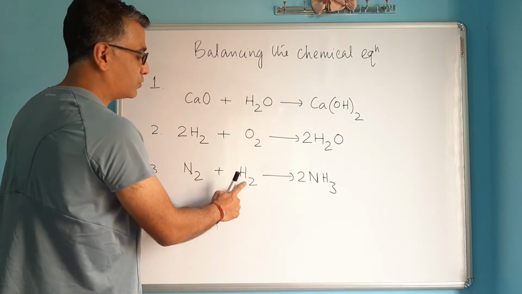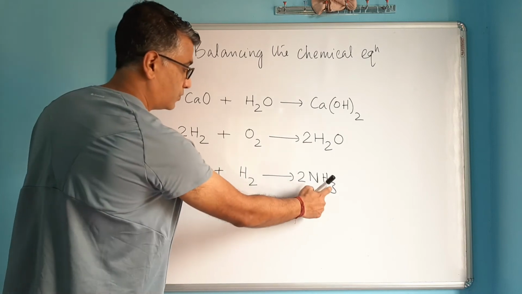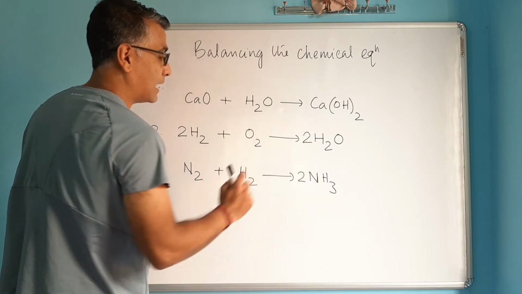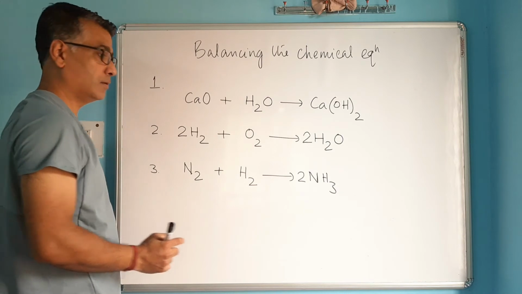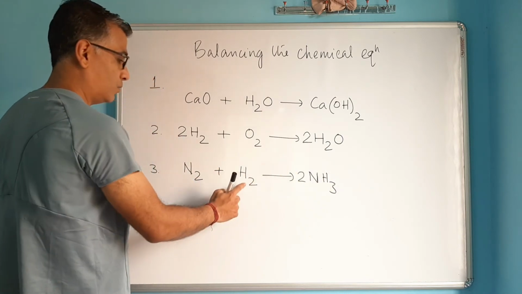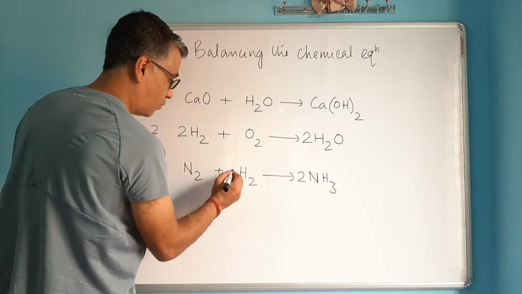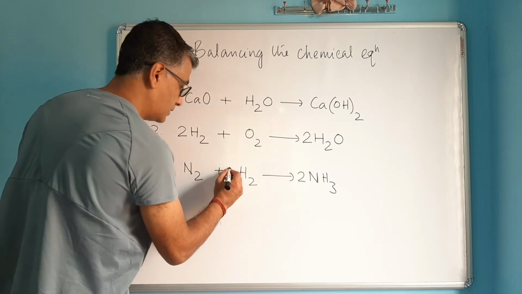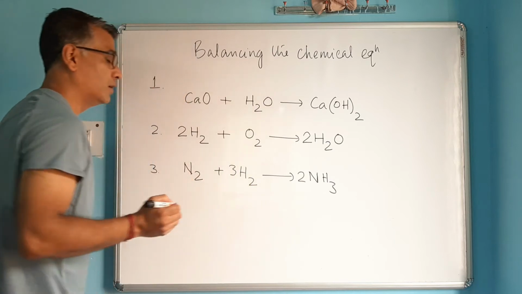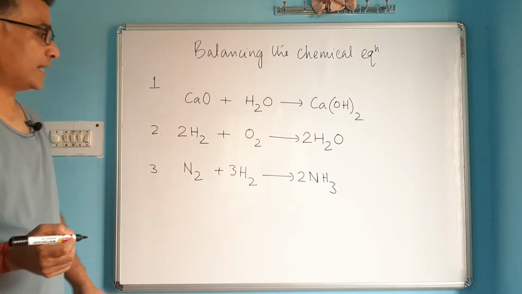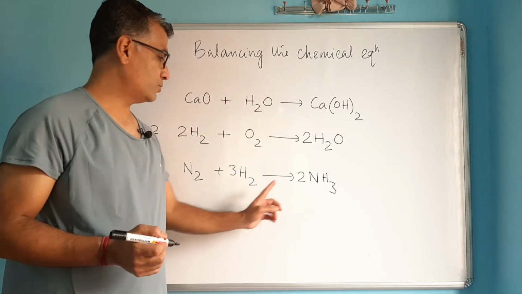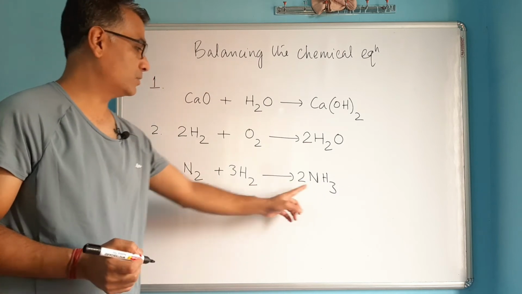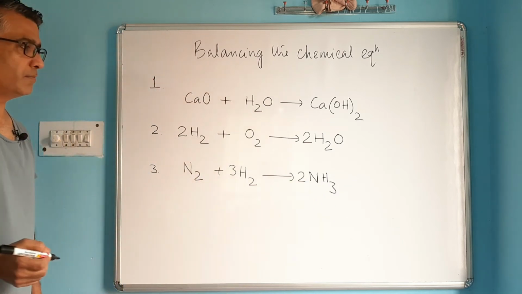But you've got only 2 hydrogen on left, whereas 3 into 2, 6 hydrogen atoms are on right hand side. So 6 here, only 2 there. So how do you balance? What coefficient, if you write here, will make hydrogen 6? It is 3, because 3 2s are 6. So that way you balanced hydrogen also. 6 hydrogen and 6 hydrogen, and 2 nitrogen, 2 nitrogen. So the equation is balanced.